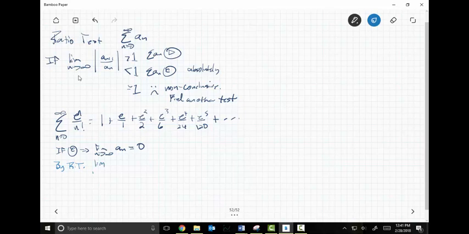We know that the limit as n goes to infinity of a sub n plus 1. Well, what is this? Remember, this guy right here is a sub n. It's my sequence. This is e to the n plus 1 over n plus 1 factorial divided by e to the n over n factorial. Now, I'm going to do a little bit of algebra here. I'm going to take the limit as n goes to infinity.